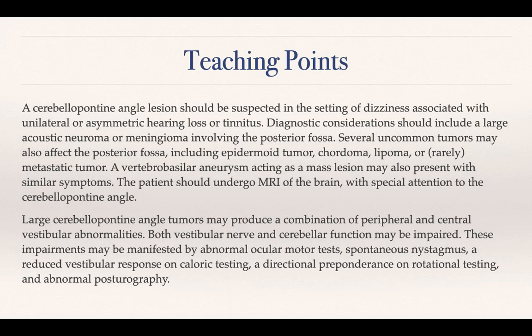Large CP angle tumors may produce a combination of peripheral and central vestibular abnormalities. Both vestibular nerve and cerebellar function may be impaired. These impairments may be manifested by abnormal ocular motor tests, spontaneous nystagmus, a reduced vestibular response on caloric testing, a directional preponderance on rotational testing, and abnormal posturography. Most other investigations are just to measure the functional deficit. The primary investigation here is MRI.